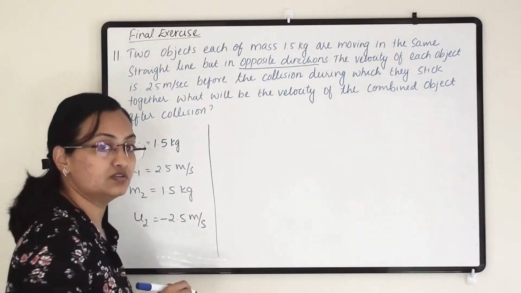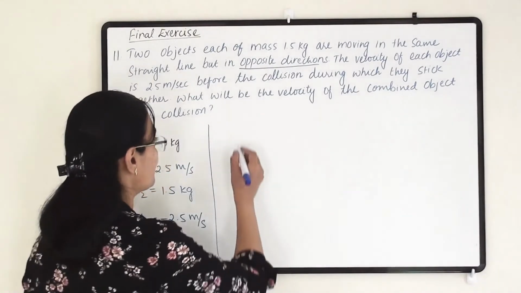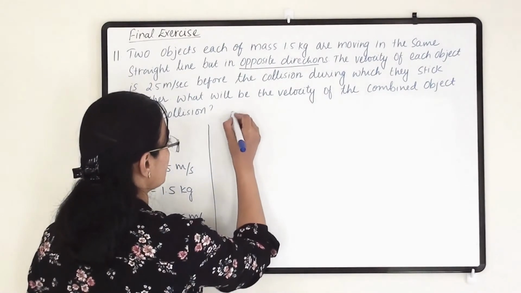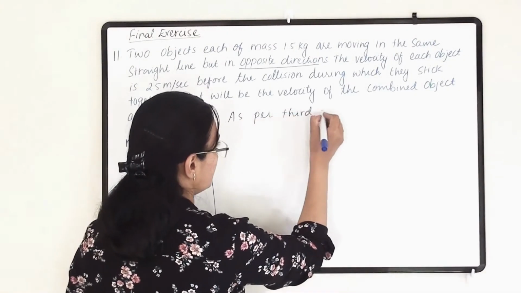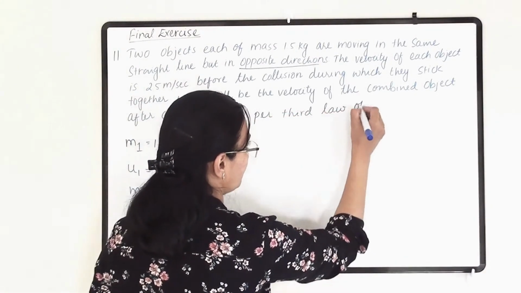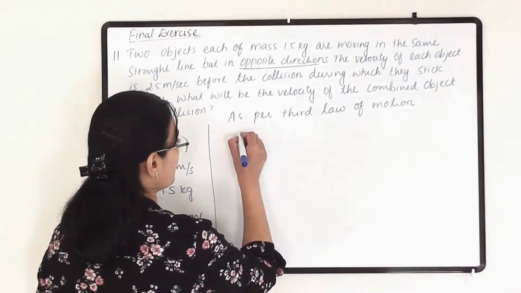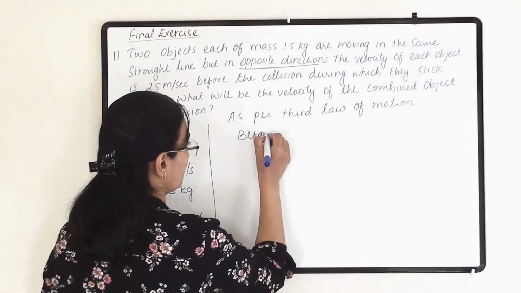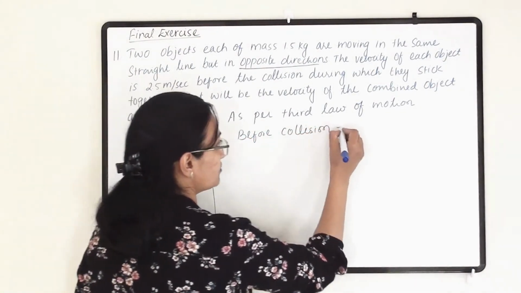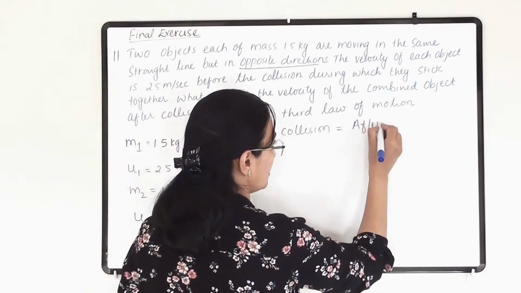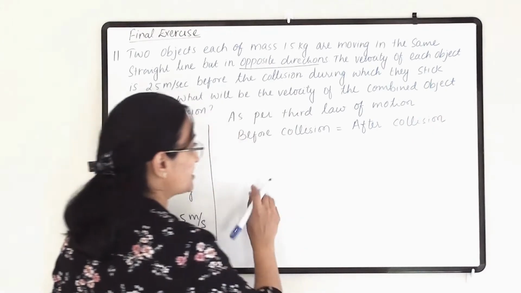Now as per the third law of motion and as per the law of conservation of momentum, here we are going to write: momentum before collision equals momentum after collision. Now what is the formula here?